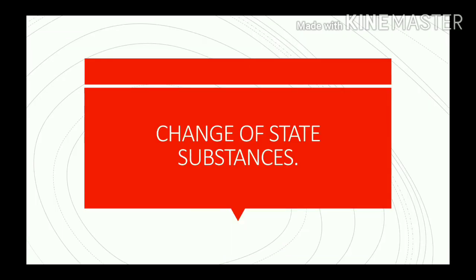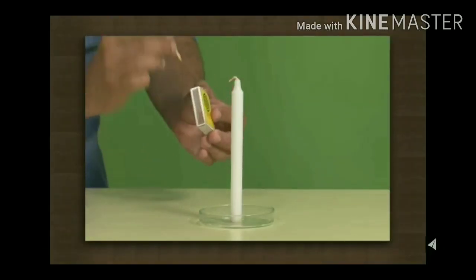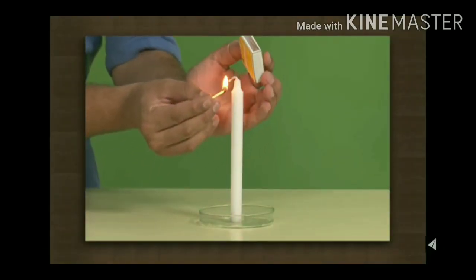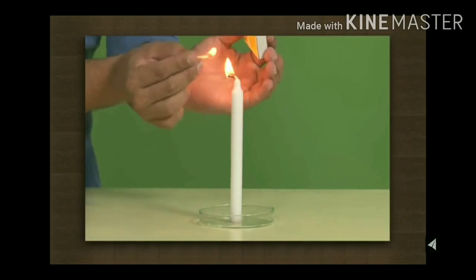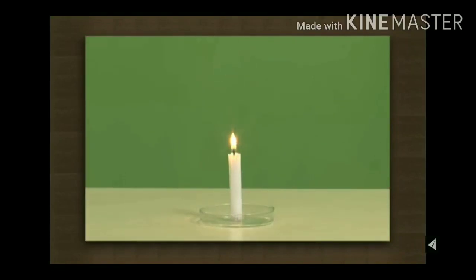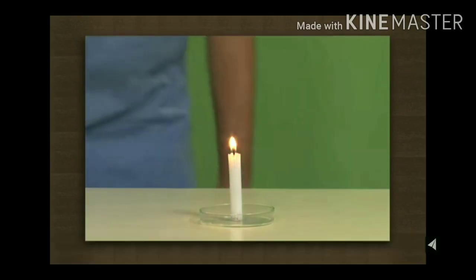Next topic is change of state of substances. Now let's do the experiment. Take a candle, fix it on a table or stand. Light it and keep it lighted for some time. If you look at the candle now, you will see the candle size has changed. The candle is in solid state. After burning it forms molten wax, and after heating this liquid wax it forms wax vapor, which is in gaseous state.